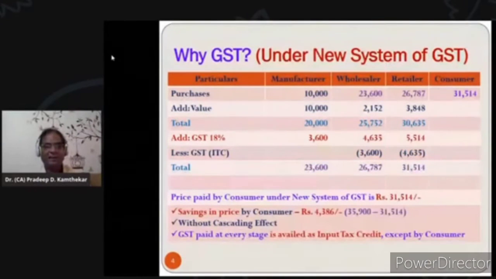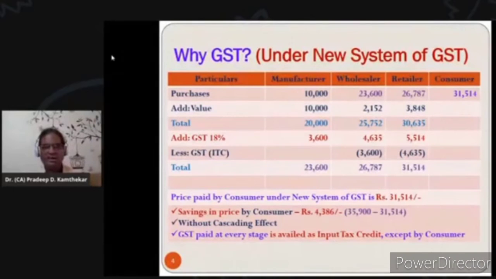Taking the same example under the new GST system, the manufacturer is buying goods for 10,000. He is adding value from his side for material and other expenses, including wages of workers, 10,000. That is totaling to 20,000. On that, 18% GST is payable by him. So that is 3,600, and that totals to 23,600, which the manufacturer is charging to the wholesaler.